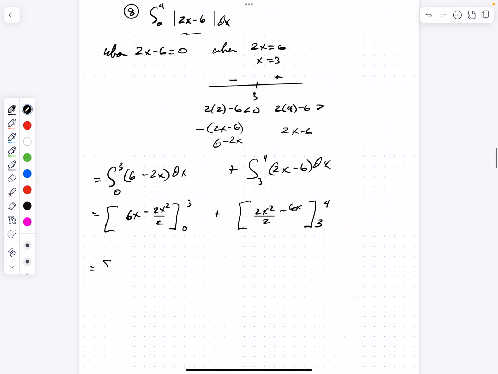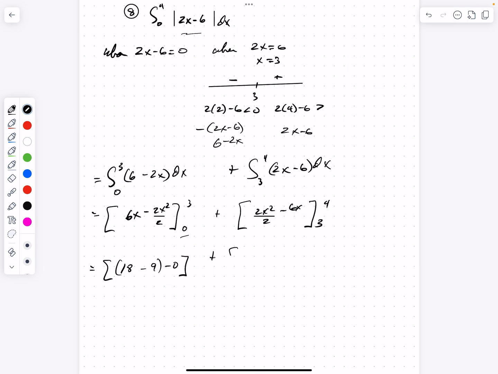So this equals, and I drop the 3 in here, so 6 times 3 is 18. 3 squared is 9, the 2 top and bottom cancel, so it's 18 minus 9. And when I evaluate it at the 0, the 0 goes into either of these terms, I just get a 0, so this is minus 0.